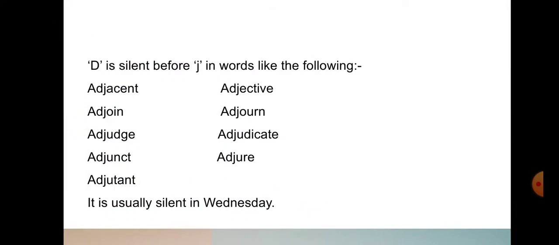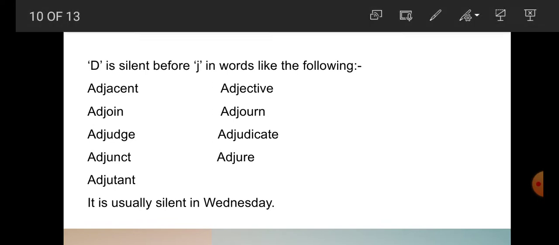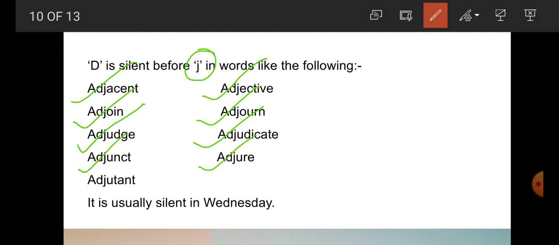Now students, D is silent before J in the following words. D is silent when it comes before J. For example, adjacent, adjective, adjourn, adjudge, adjudicate, adjunct, adjure, adjutant.